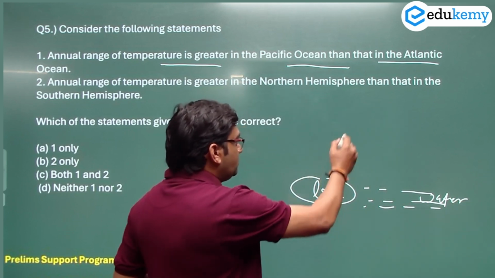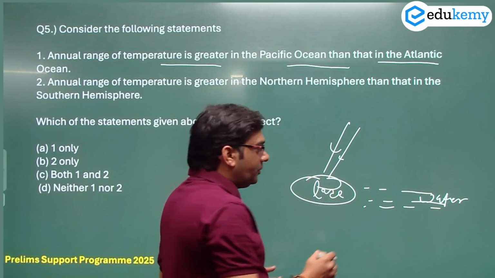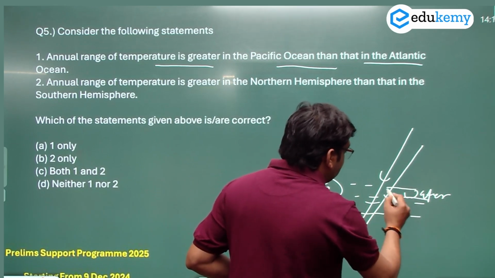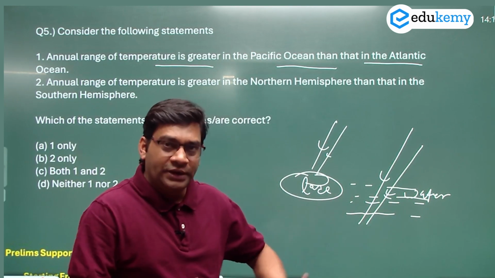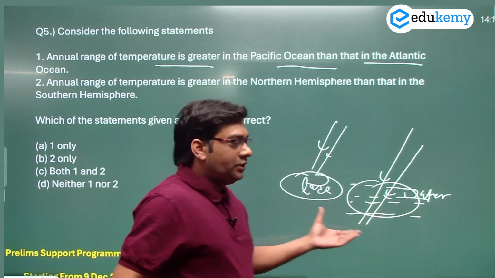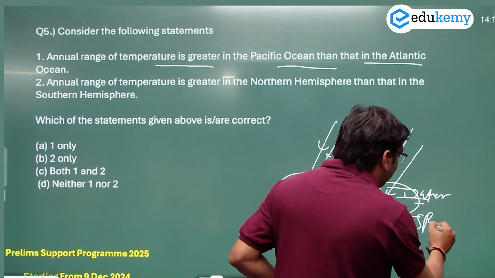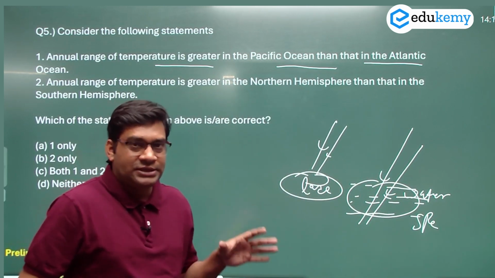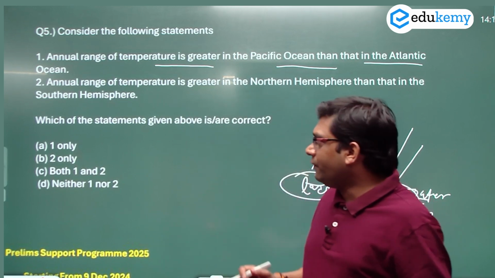So land, because it receives sunlight, gets cool and warm in a short period of time. For water, sunlight penetration will be more, and the warm water will move ahead, then new cold water will come. So it takes more time to heat the water. Also, specific heat of water is more as compared to land. These are the reasons why water takes more time as compared to land to become hot.